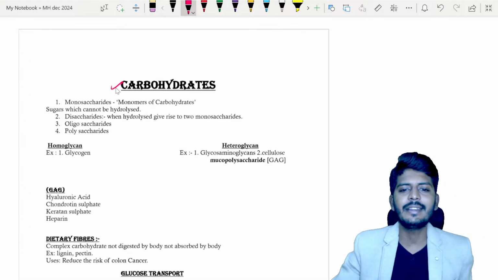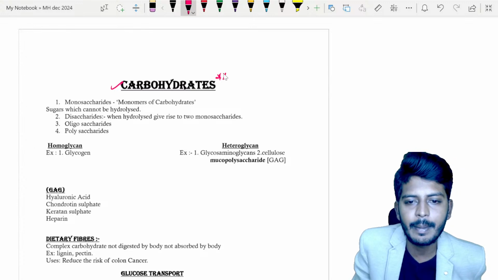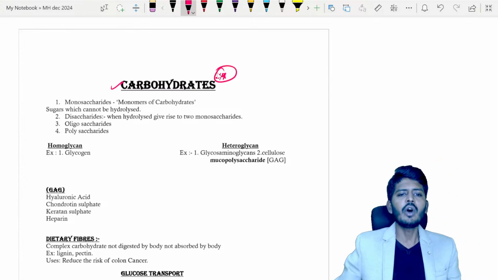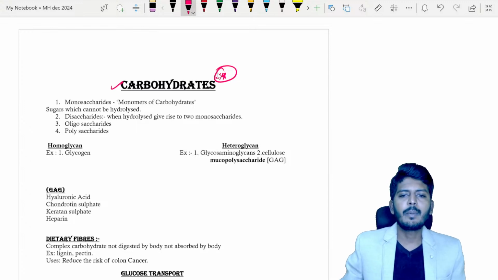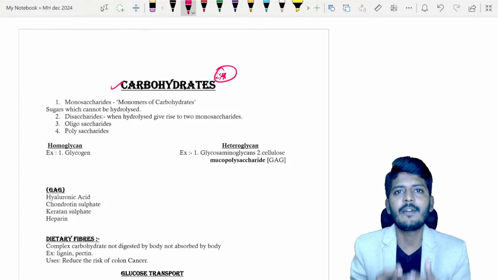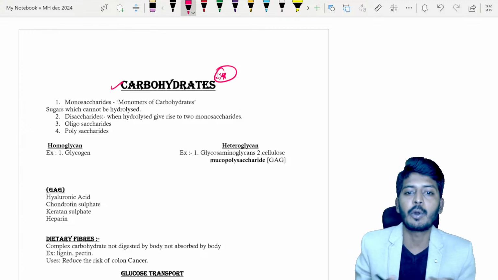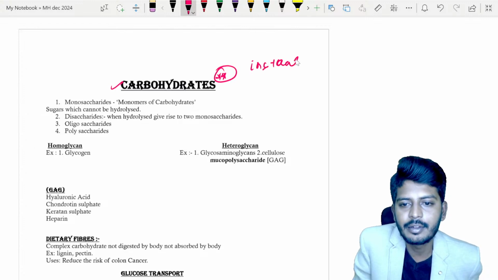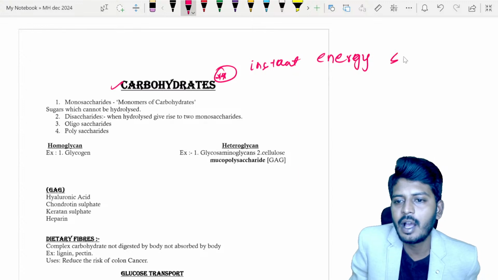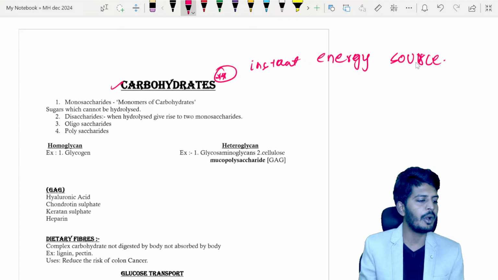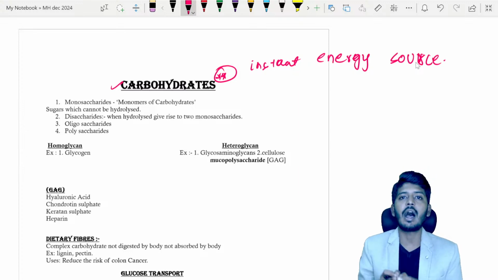Carbohydrates are a star topic of biochemistry. Remember, it has been asked very frequently. All the carbohydrates are your sugars, and one of the major functions of carbohydrates is to provide an instant source of energy. They are the instant energy source. So, my dear students, how do we classify carbohydrates? Carbohydrates are classified based upon their